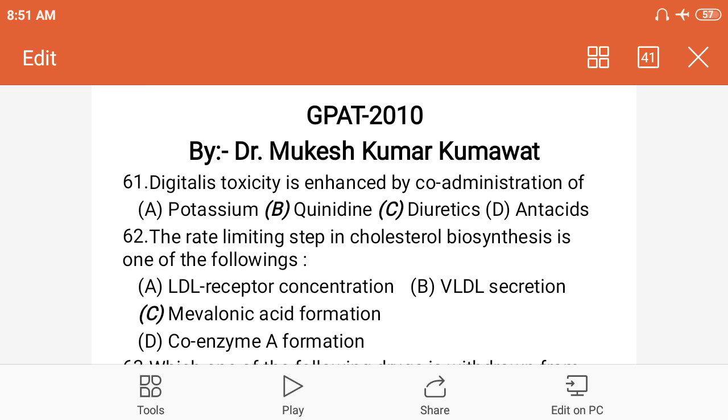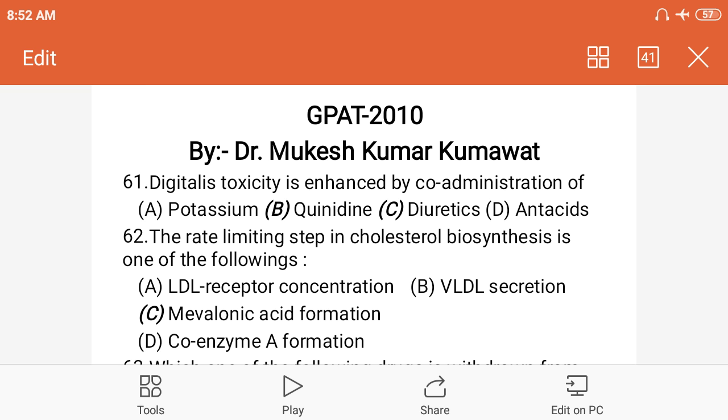Digitalis toxicity is enhanced by co-administration of. What do you mean by this? It means which drug or which chemical entity can enhance the digitalis toxicity. As you know, in digitalis toxicity, what happens? The side effect is hypokalemia.